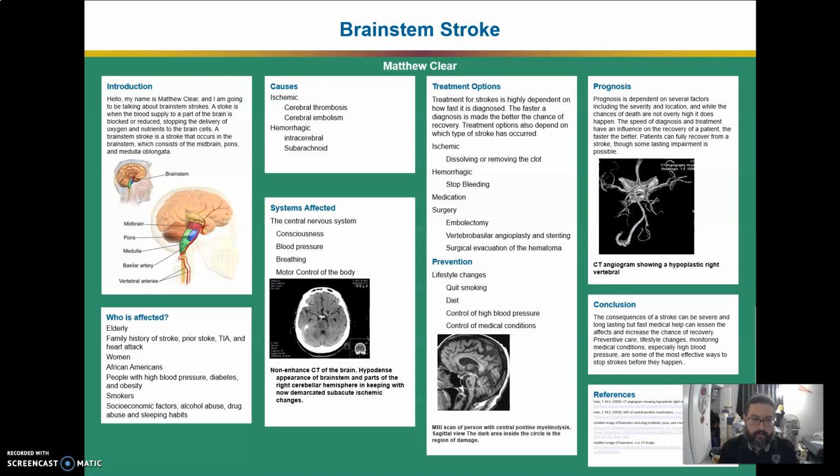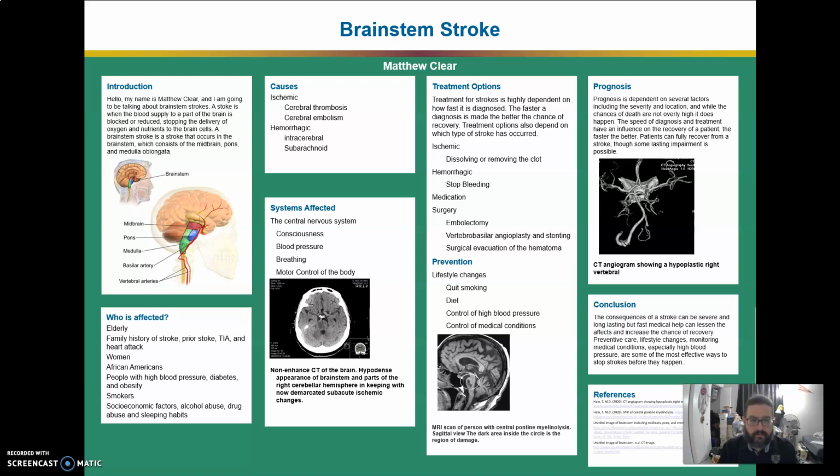The older you are, the higher the risk of stroke. But people under 65 can still have strokes. Those at risk include people with a family history of stroke, prior stroke, transient ischemic attacks, TIAs, or heart attack. Women have a higher risk of stroke due to things like living longer, oral contraceptives, and pregnancy. African Americans have a much higher risk due to their higher risk of having high blood pressure, diabetes, and obesity.